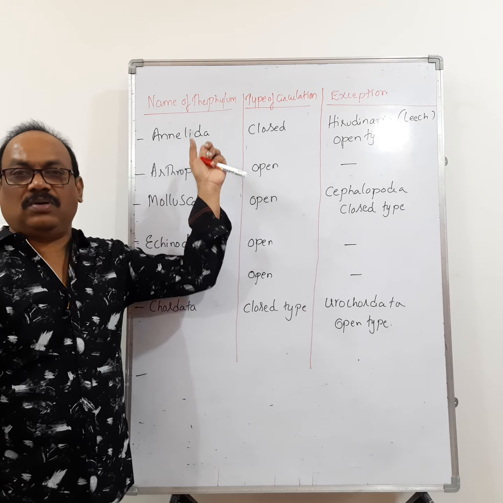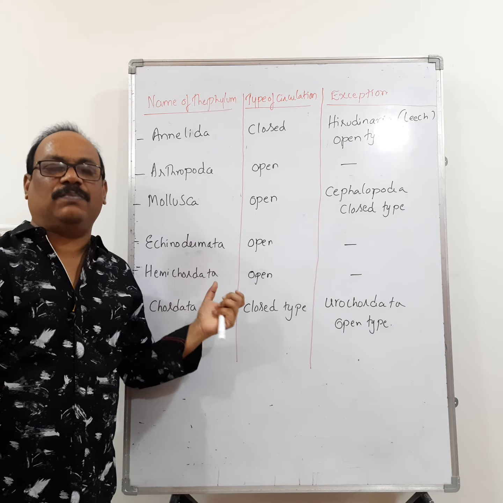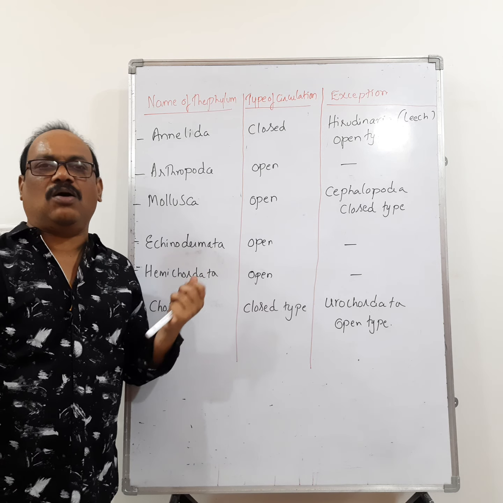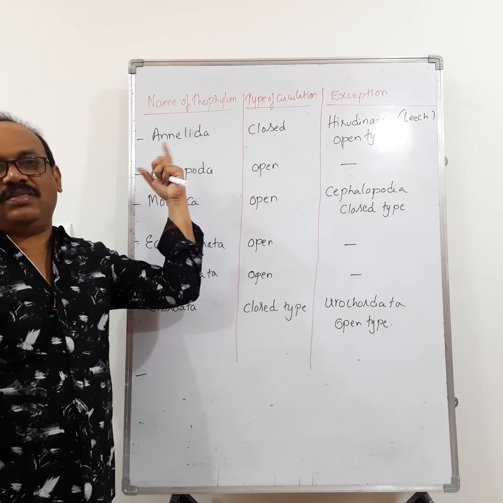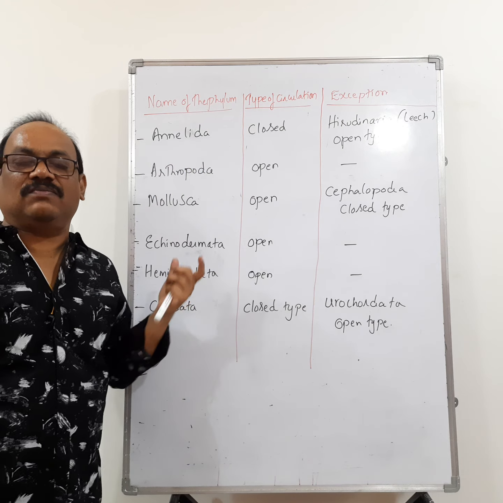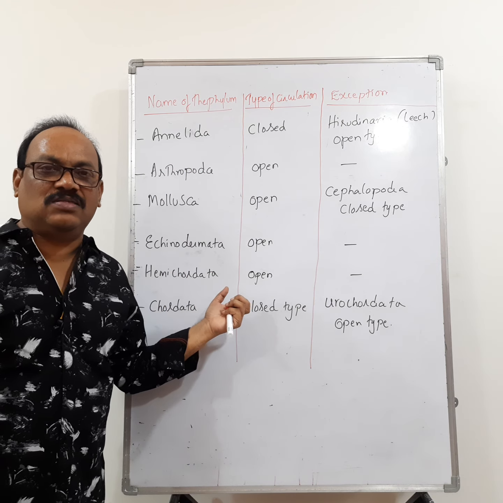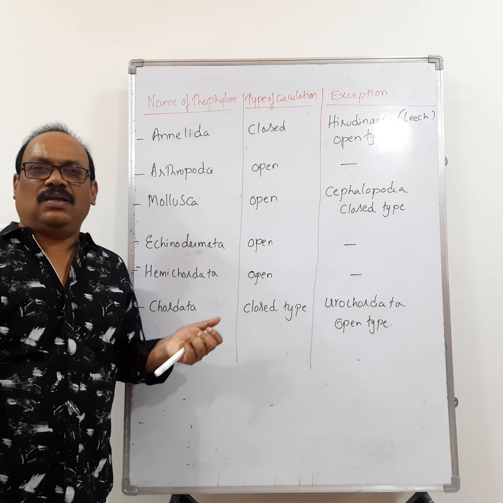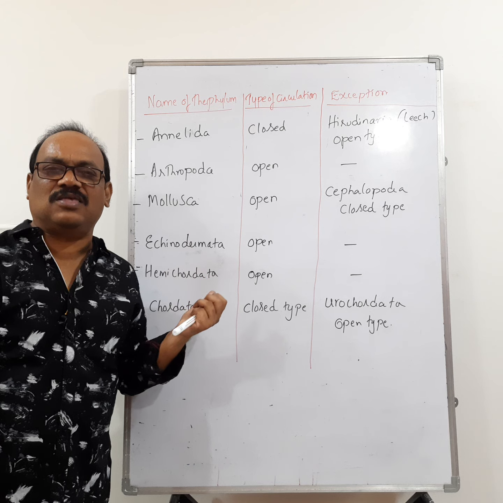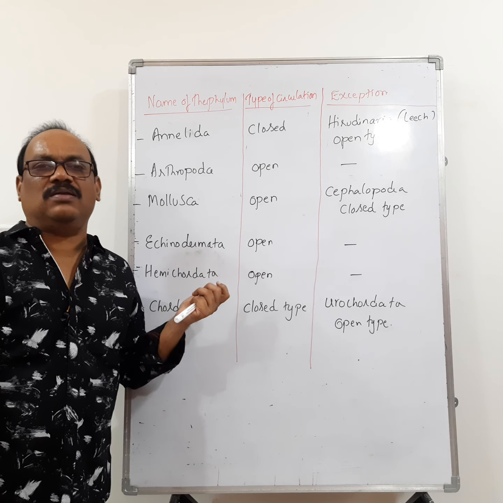Anyhow, we learn about all these phyla in this topic only. So there we have to remember the examples. Don't think that the name of the phylum is enough. You have to learn the examples where the closed type of blood vascular system is present and the open type of blood vascular system is present. Okay. So in the next class we will discuss the symmetry and coelom.